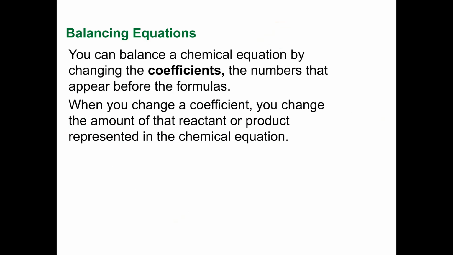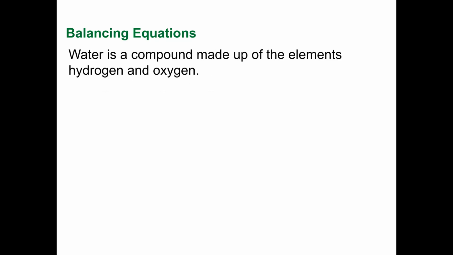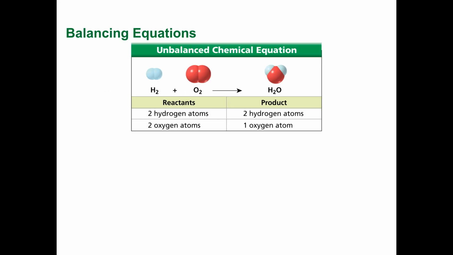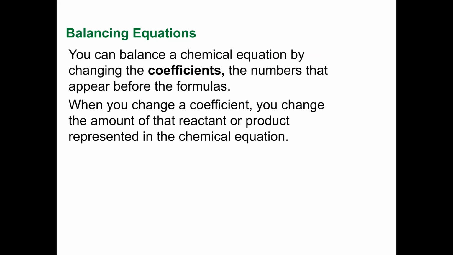You can balance the chemical equation by changing the coefficients, the numbers that appear before the formulas. When you change the coefficient, you change the amount of the reactant or product represented in the chemical equation. Water is a compound made up of the elements hydrogen and oxygen. You can balance the chemical equation by changing the coefficients, the numbers that appear before the formulas. When you change the coefficient, you change the amount of reactant.